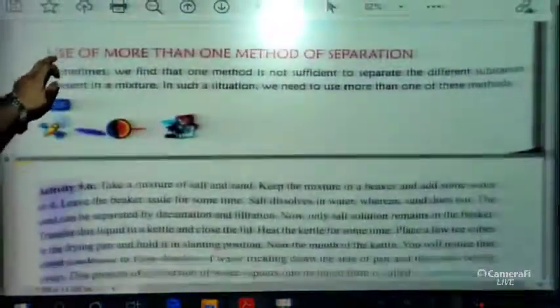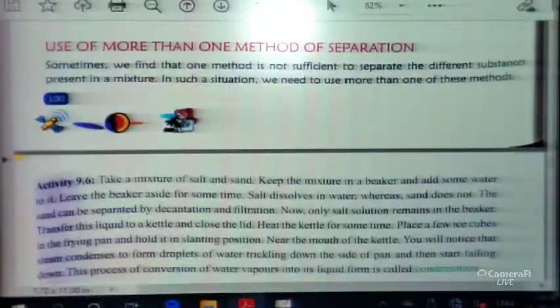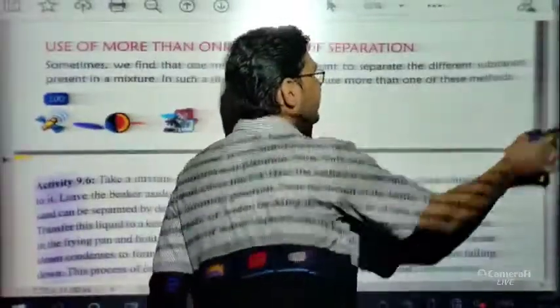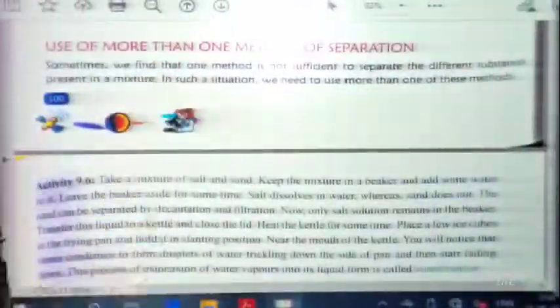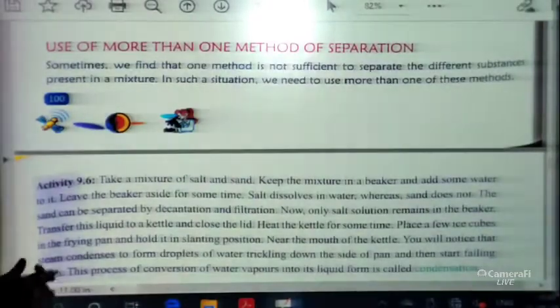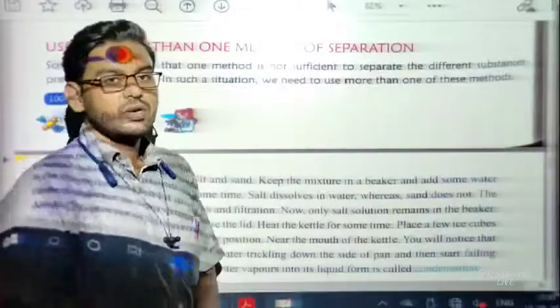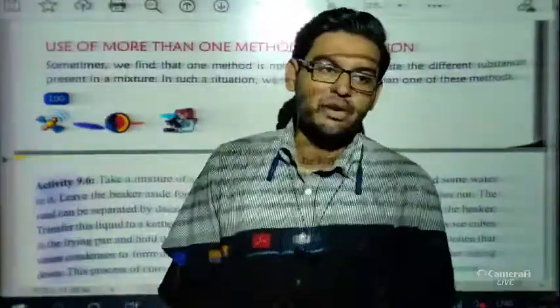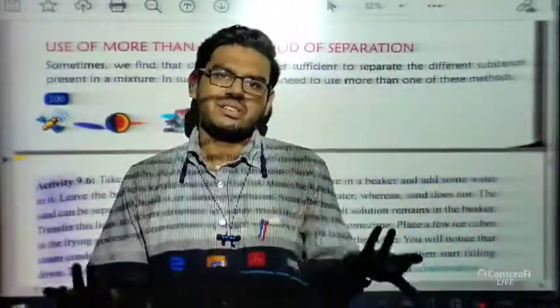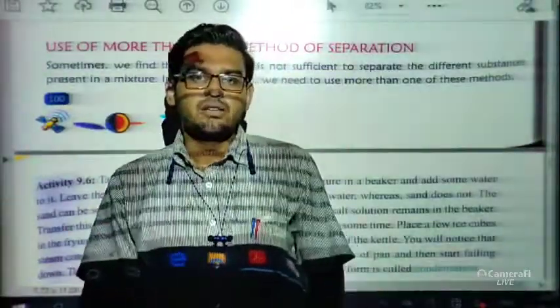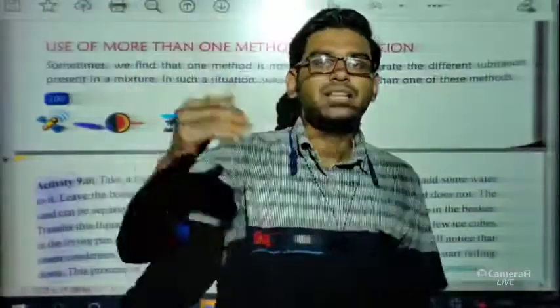Let us move to the next part, which is the use of more than one method of separation. In this portion we will discuss the use of more than one method of separation. We have discussed many methods, but why discuss more than one? If we know one method, that is enough. If we know hand picking, we can easily separate. So what is the requirement of other methods?